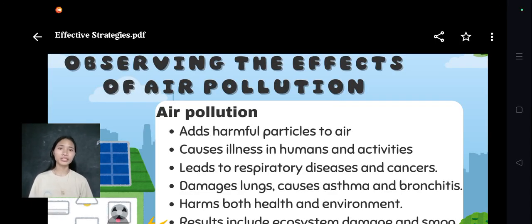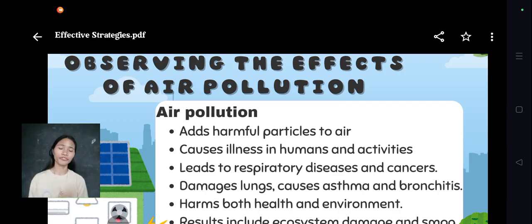Our topic for today is all about observing the effects of air pollution. So when we say air pollution, it talks about adding harmful particles to the air. It also causes illness in humans and animals. Air pollution happens when harmful particles and gases are released into the air.